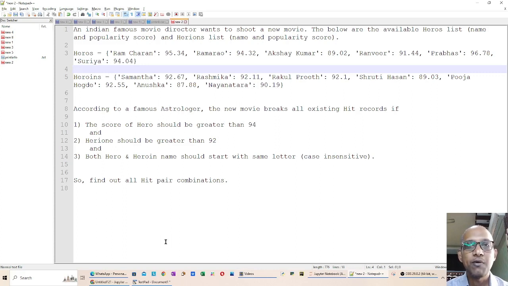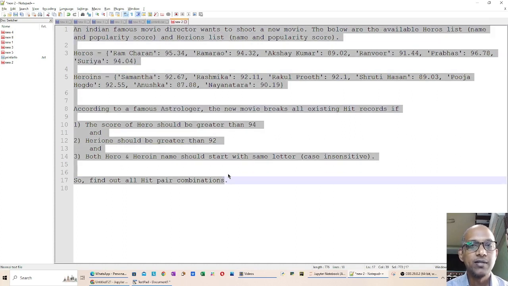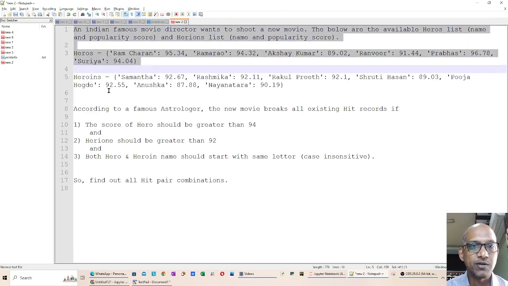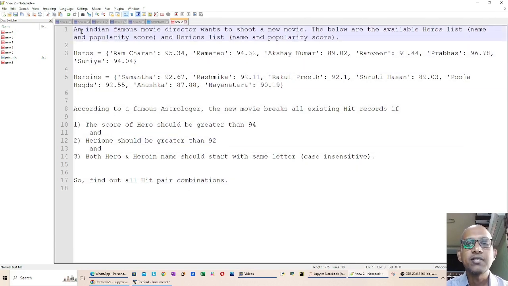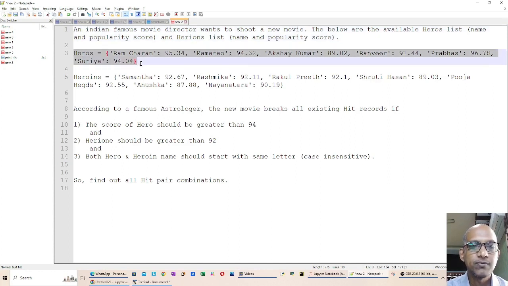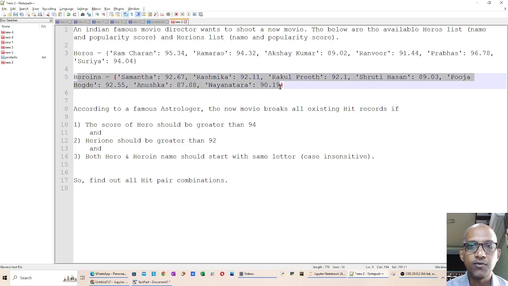So today I came up with an interesting question, which is going to highlight the smartness of Python coding. Let us see what the problem and the required output are. This is the description of the story, and we need to write code for it. There is a famous Indian director who wants to shoot a new movie with one heroine and one hero. These are the available lists of heroes and heroines for his new movie. And according to a famous astrologer,